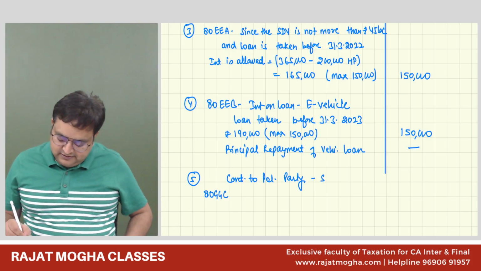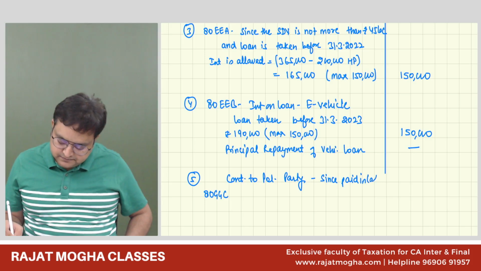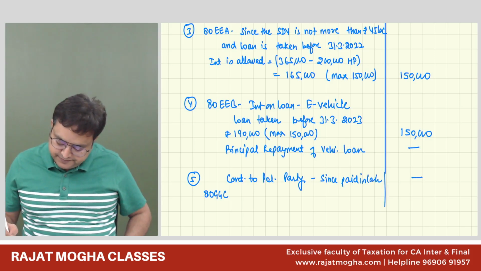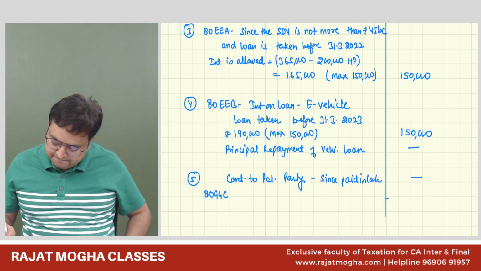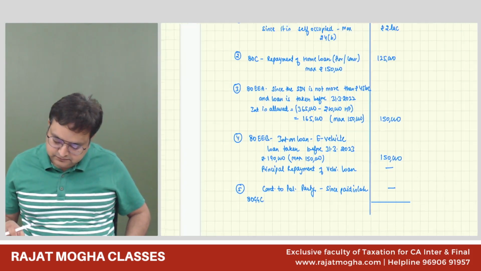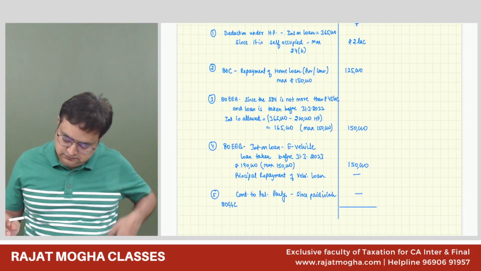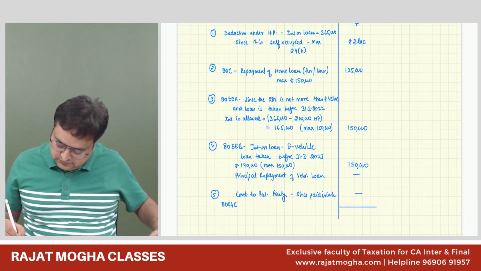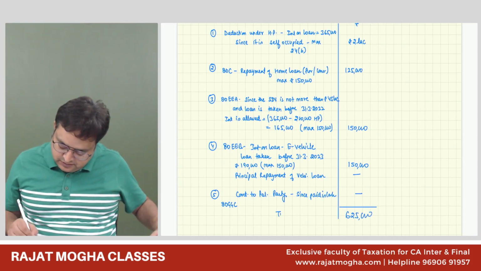And since paid in cash, not allowed. Total deductions 6,25,000.